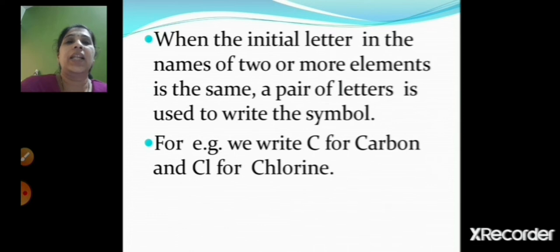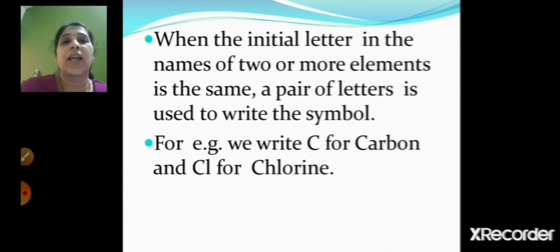Now, when the initial letter in the names of two or more elements is the same, a pair of letters is used to write the symbol. There might be many elements which start with the same alphabet, so it is not possible to use the same letter for all.